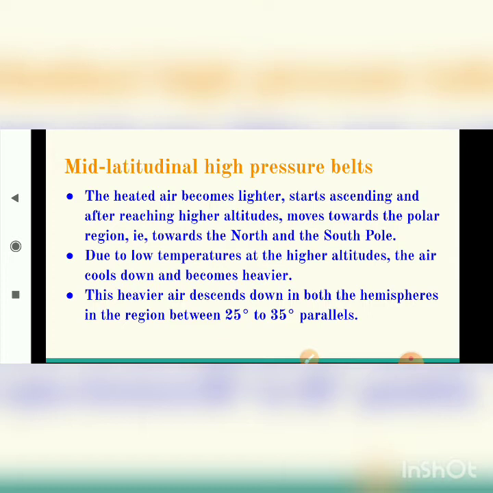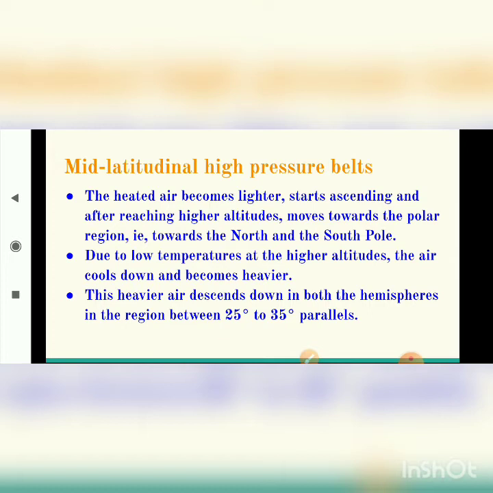Due to the low temperature at high altitude, as and when we reach the high altitude, the temperature is low, the air cools down and it becomes heavier.